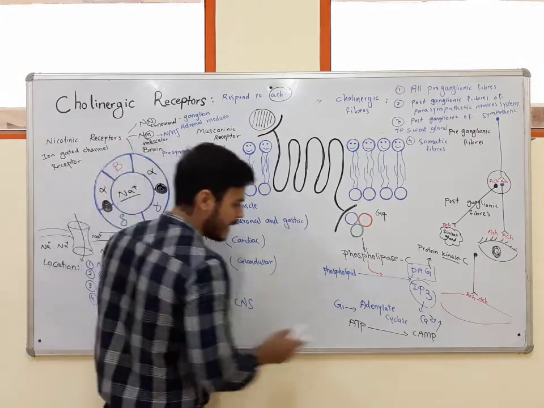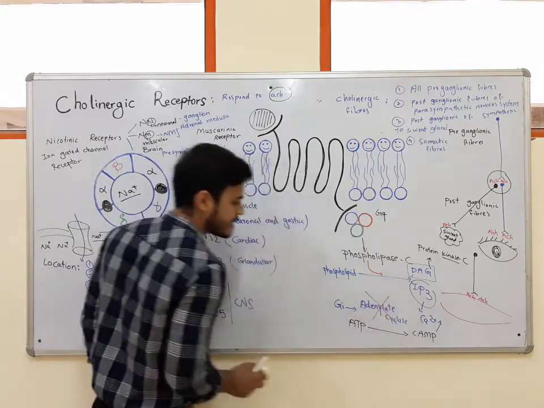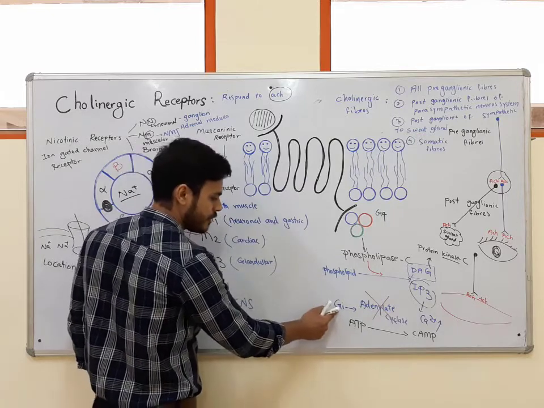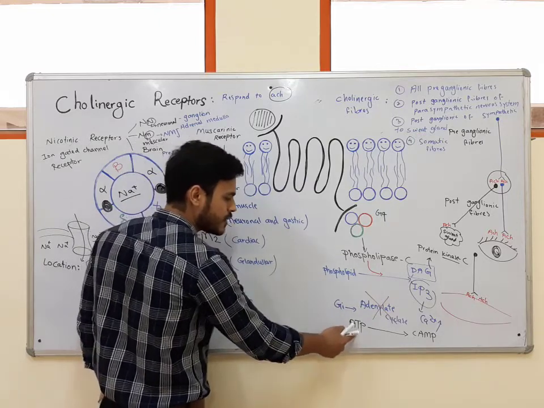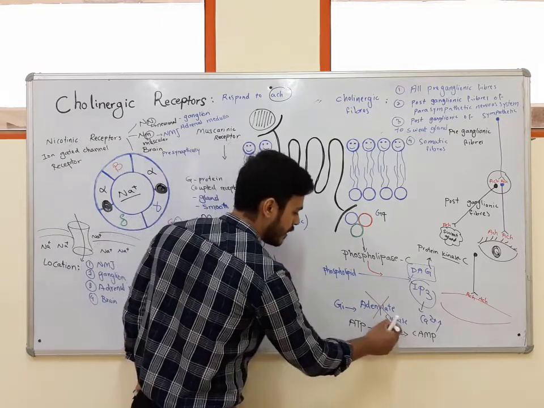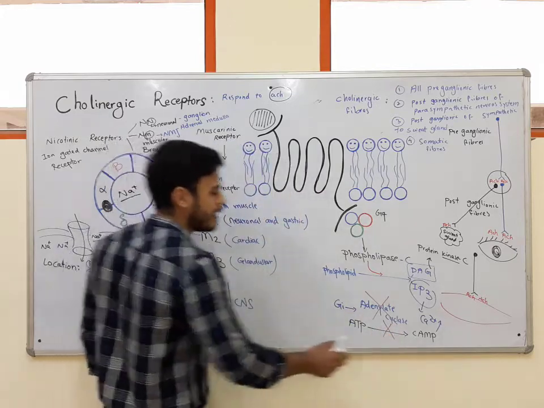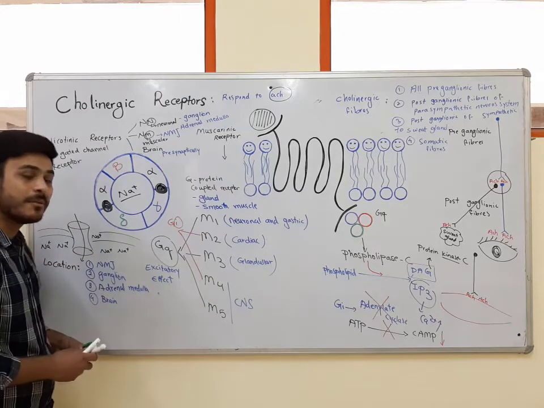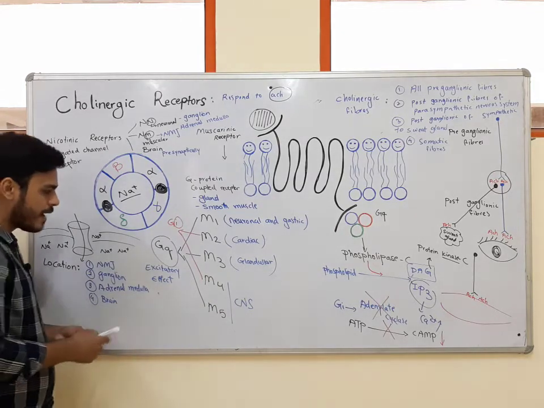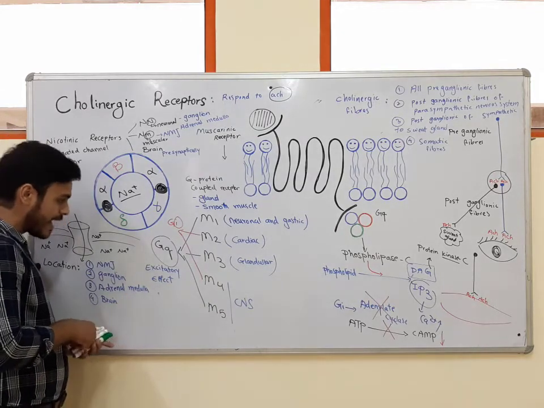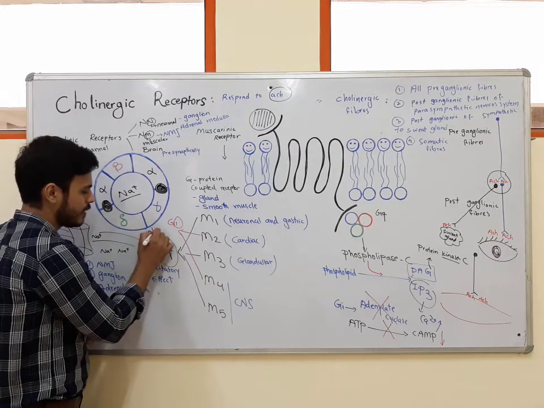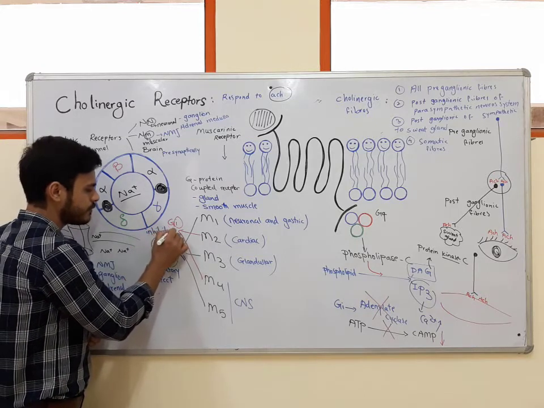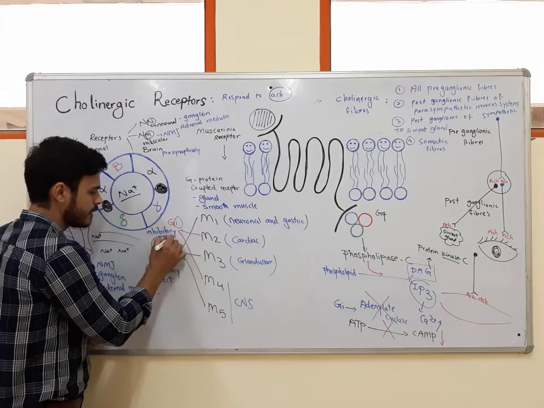But when we inhibit adenylate cyclase by activation of Gi protein, conversion of ATP to cAMP won't occur, and the level of cAMP inside the cell will decrease, and that will show inhibitory effect. So M2 and M4, they show inhibitory effect.